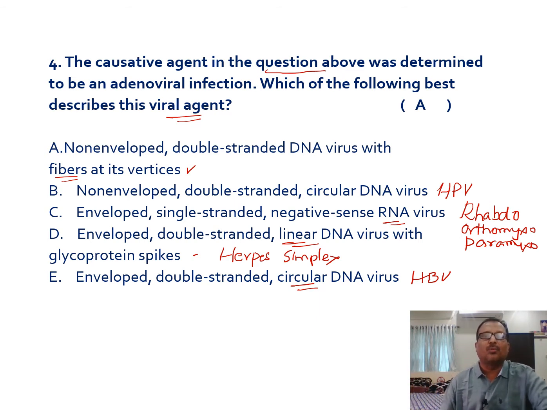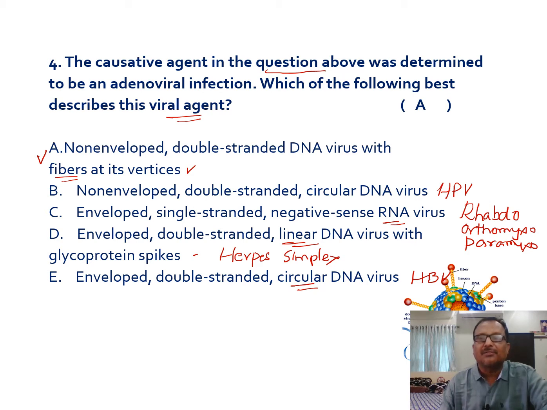So here the adenovirus is a non-enveloped virus with double-stranded DNA, with the fibers on its vertices. So here you can see the vertices from the surface, these are the fibers. Sorry, this is a photograph. My video is coming across to that. And these are the vertices, I mean, from where the fibers are arising, they are the vertices.